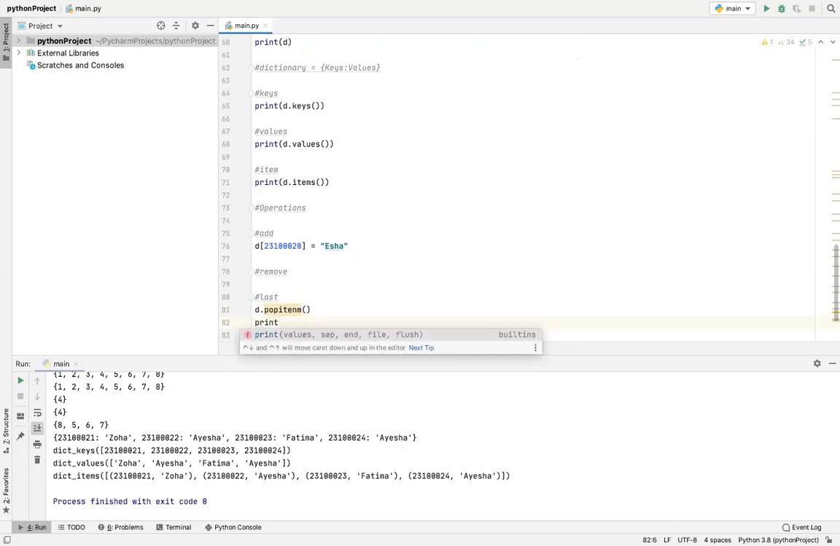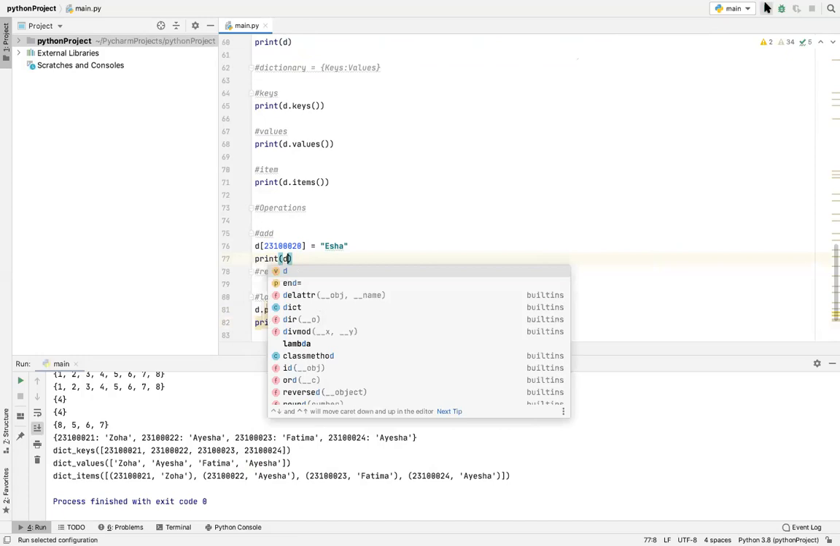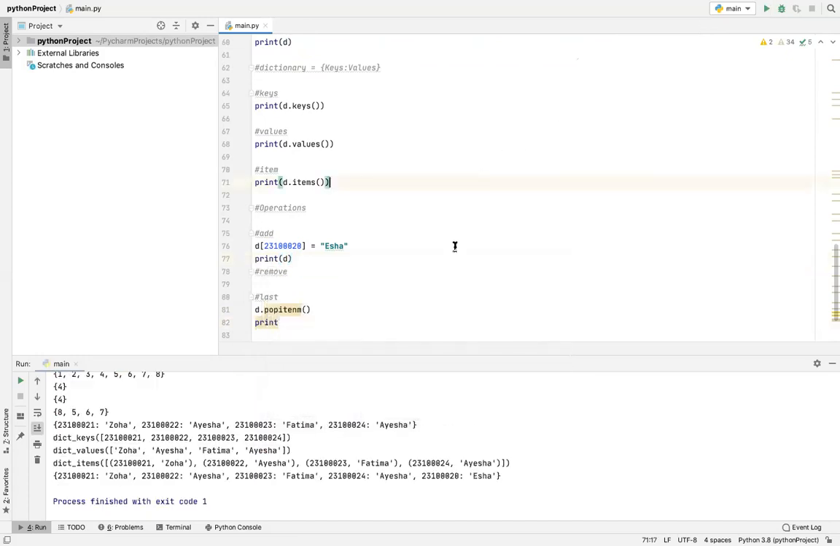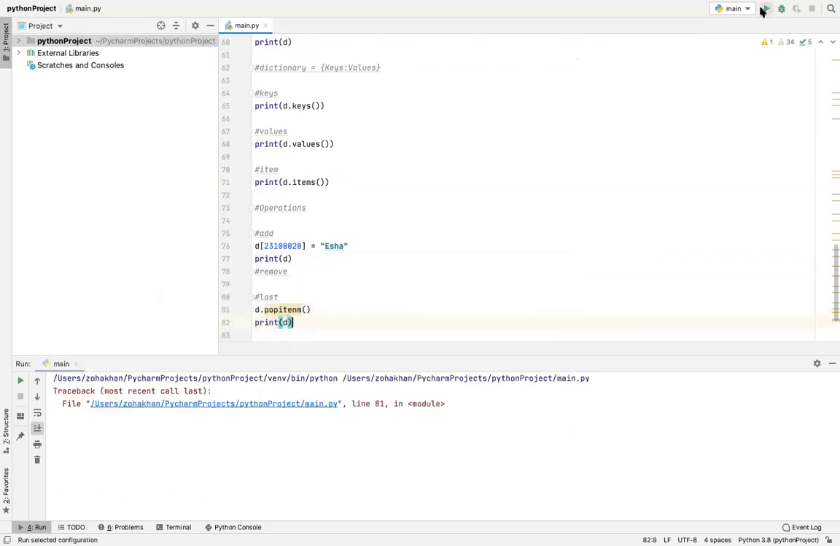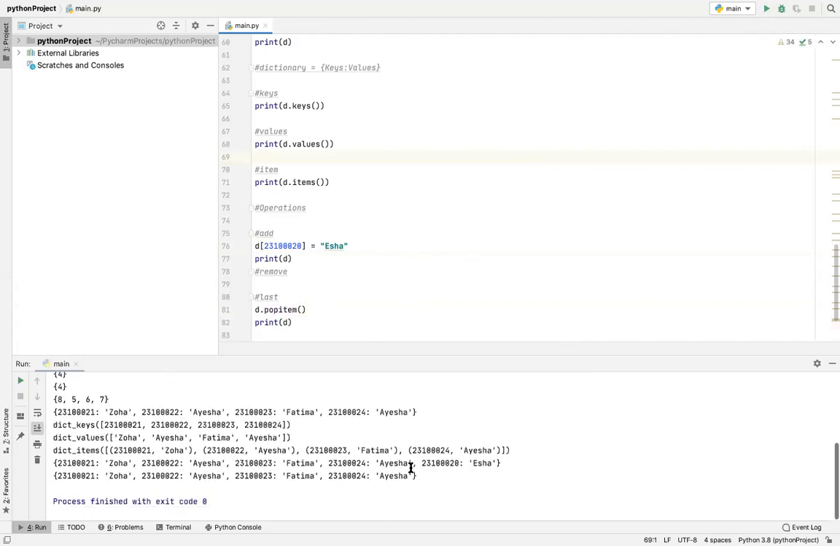And the new value, yes, we didn't print it over here. D. And the new value went at the end. So we'll print D. Yes, so the last value is removed. So that was how we removed the last value.